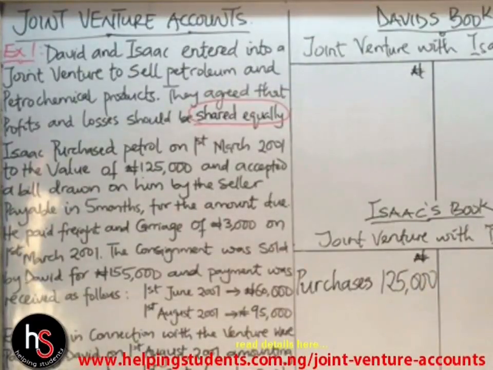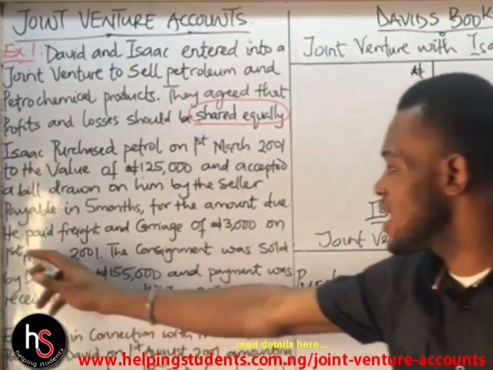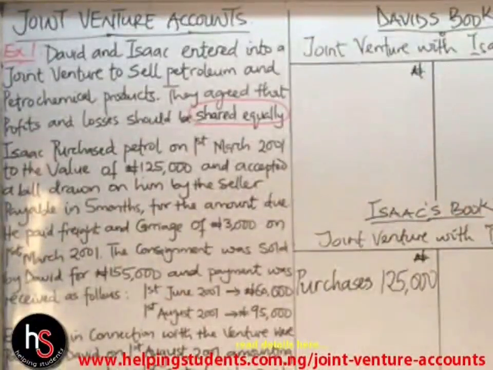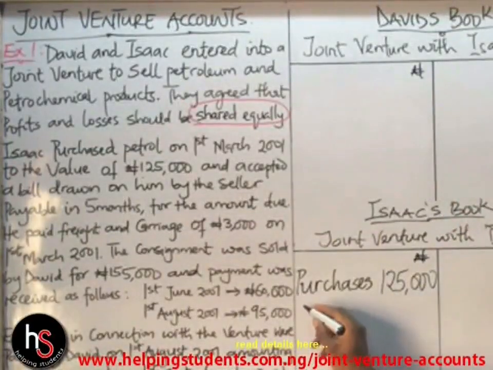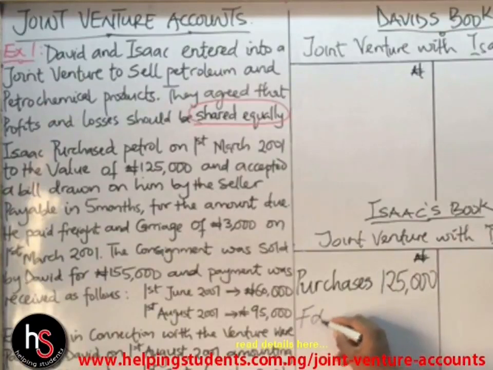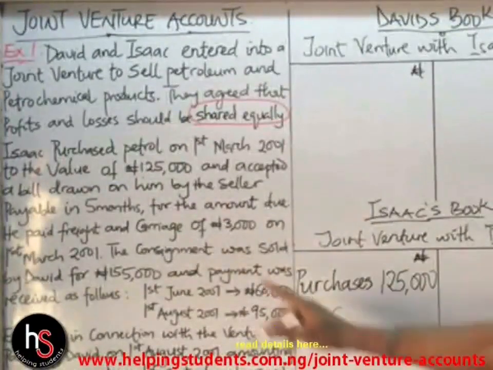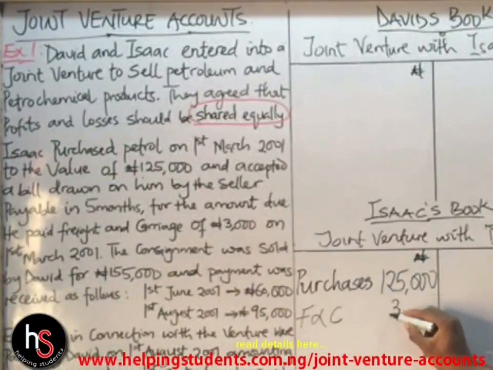Now, he accepted a bill drawn on him by the seller payable in 5 months. Now he paid. Who is the he? They are still referring to Isaac here. So he paid freight and carriage of 3,000 naira. So we have freight and carriage for 3,000. So we have 3,000 here.